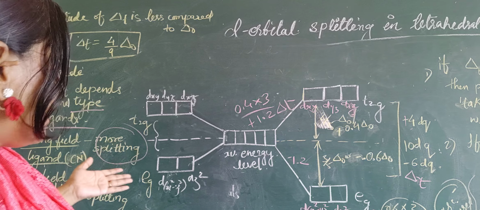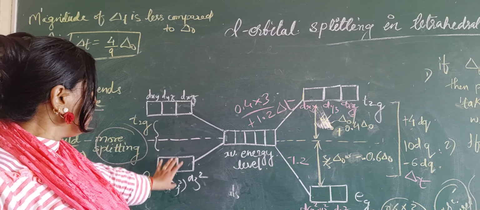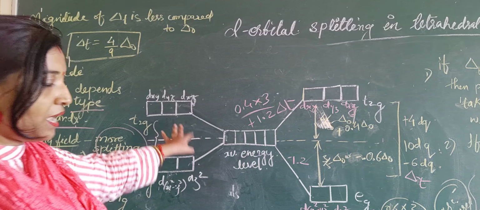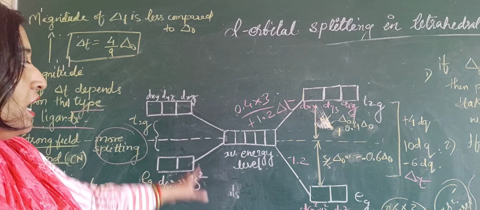Okay. You can see that this is the diagram. This is what is happening. The splitting is the same, but here what is happening? The splitting is less here and the splitting is more there. Understood? What you can write? This splitting can be explained: in the presence of weak field ligand, the splitting will be less, and that is the splitting in the presence of strong field ligand.